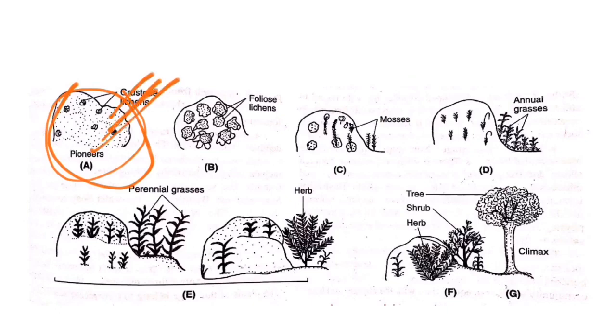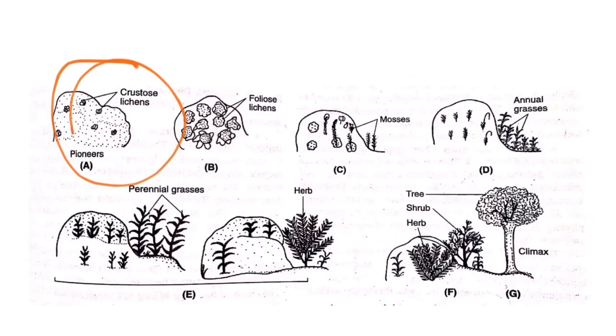Lichens are an association of algae and fungi. They occupy the rock and also absorb moisture from the atmosphere. Once they absorb moisture, they start biological activity, and they produce certain chemicals.